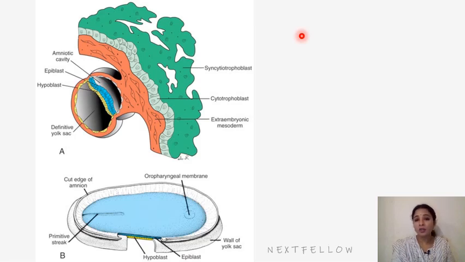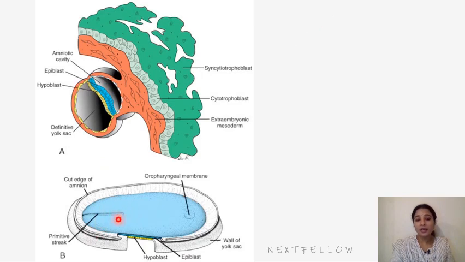The primitive streak is visible on the dorsal aspect of the embryonic disc, towards the floor of the amniotic cavity, and it is an opaque streak, hence it is called the primitive streak. It is formed due to the proliferation of epiblast cells. So the epiblast cells will divide to form this primitive streak. The epiblast cells are nothing but the primitive ectodermal cells which proliferate and move forwards and in the midline. In the midline the cells from both sides heap up to form an elevation called the primitive streak.